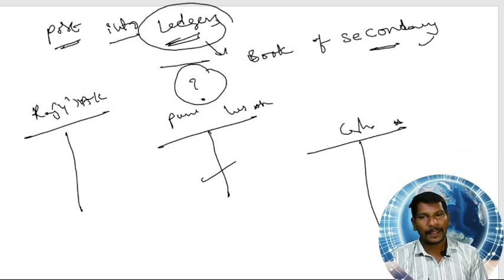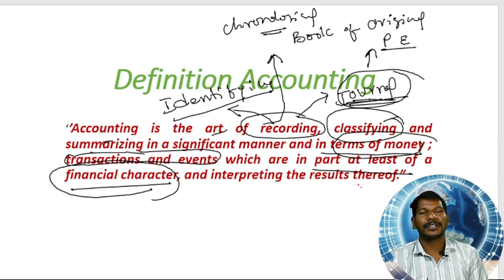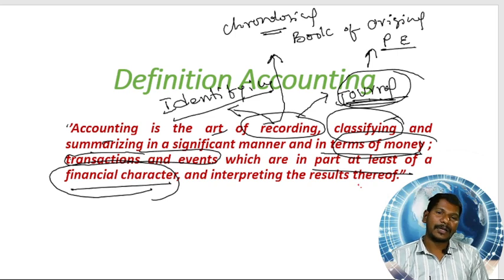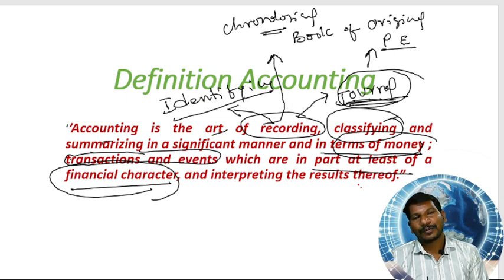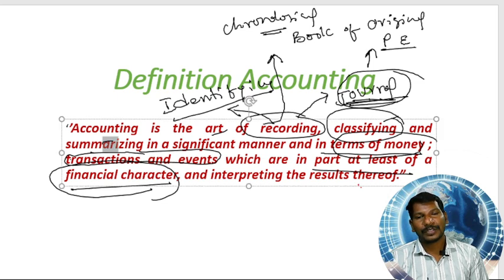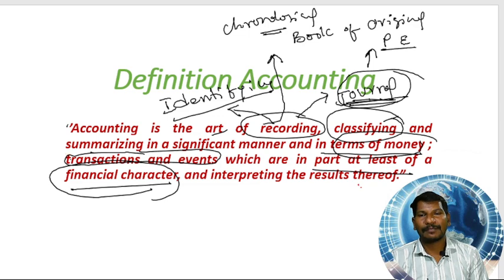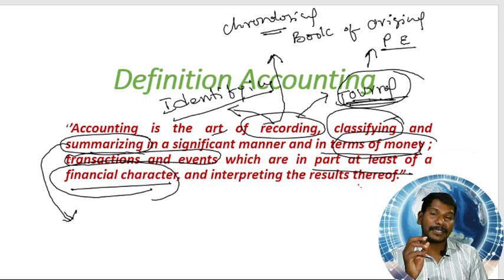Okay, my dear, I think you get clarity about classification. After classification is done, the next process we have to do is summarizing. What is it? Summarizing is nothing but knowing what happened and why it happened.